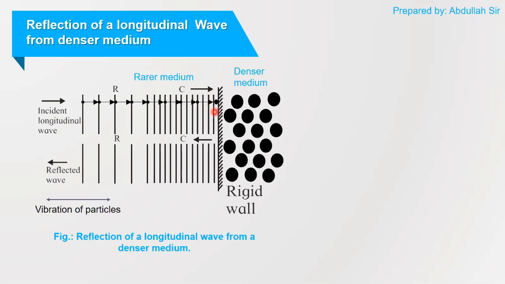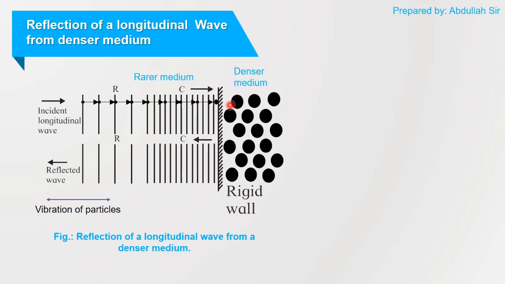But what happens if the last particle of this rarer medium collides with the first particle of the denser medium? Since it is a rigid wall, it is a heavy particle. So when a light particle applies force on a heavy particle, the heavy particle will not move. It is going to apply an equal and opposite reaction.